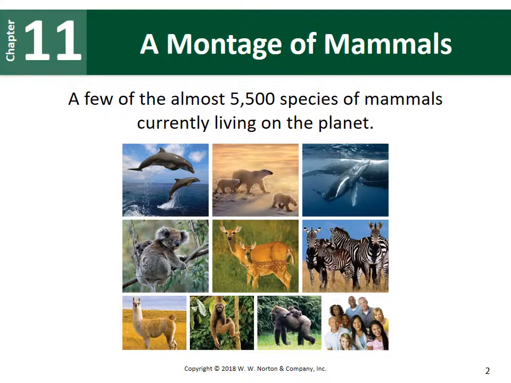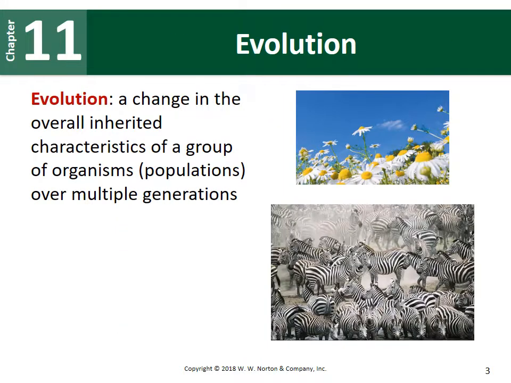And there are many thousands of other species of mammals that have gone extinct. Remember, this is just mammals, and mammals are a small subset of animals that we have on our planet. Besides animals, we also have plants, fungi, protists, bacteria, and archaea. So understanding how all of these different organisms arose is part of evolution.